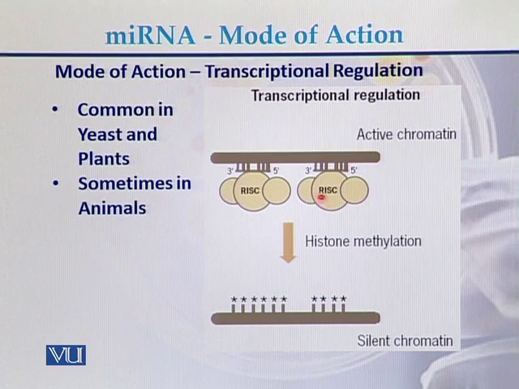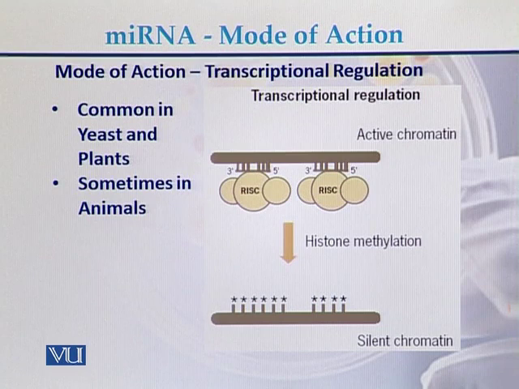Once the RISC complex attaches to the active chromatin, there is histone methylation, and ultimately the active chromatin is converted into the silent form.